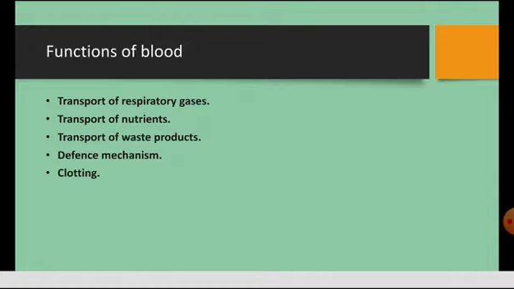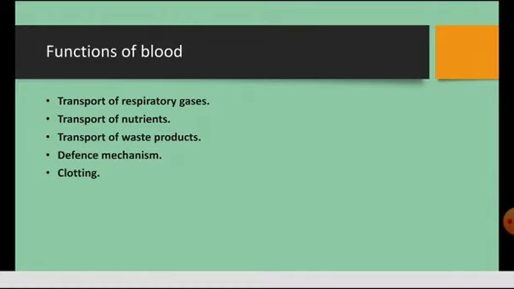The second function is the transportation of nutrients. The third is the transportation of waste products like urea. The next is defense mechanism. As I've already told you, the WBCs are referred to as what? The soldiers of the immune system. So one among the functions of the blood is defense mechanism. And the last one, which is a very important thing, is clotting.